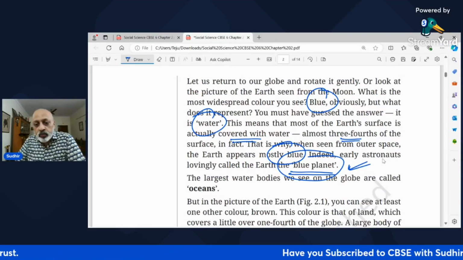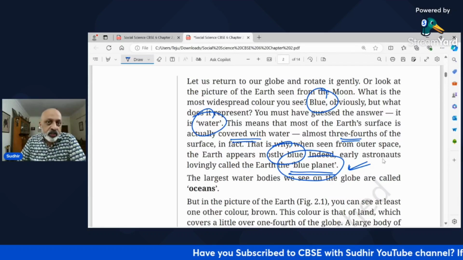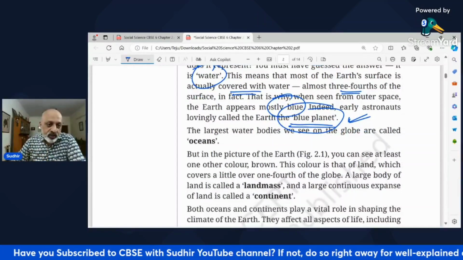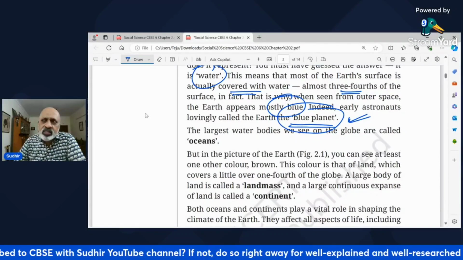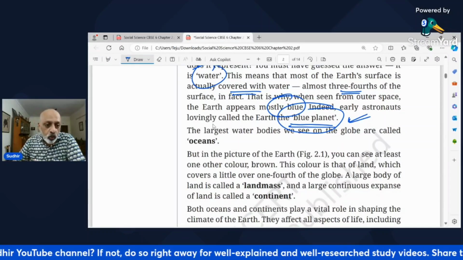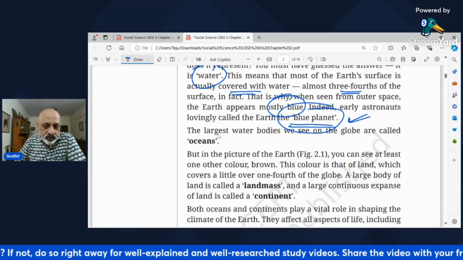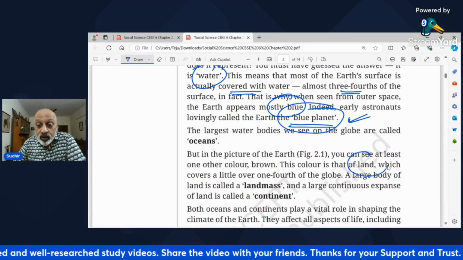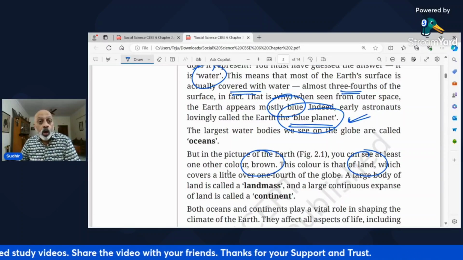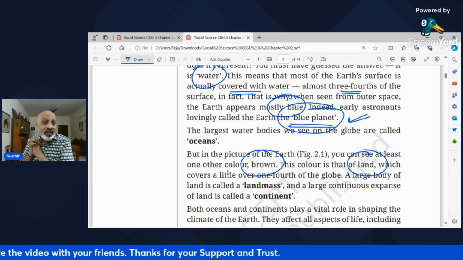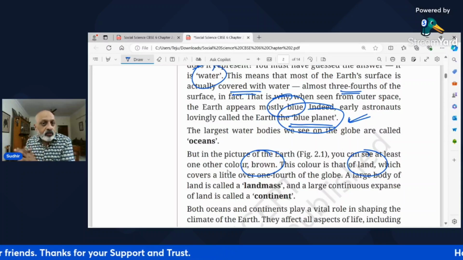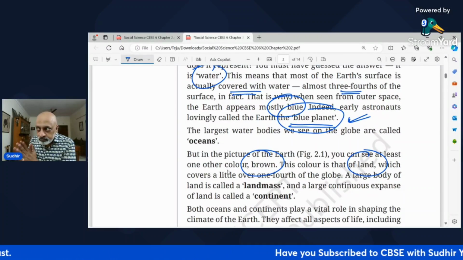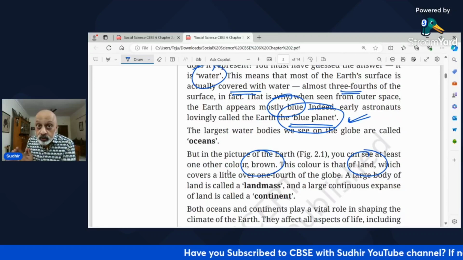So the largest water bodies that we see on the globe are obviously the oceans, यानी कि समुंदर, महासागर जिसको कहते हैं. अगर हिंदी में बोले तो महासागर, समुंदर सी को बोलते हैं, महासागर would be the ocean. But in the picture of the Earth, you can see at least one other color, that is brown. This color is that of land. So brown and blue will be the two colors that you are more likely to see. That covers the remaining 1/4 of the globe. So 75%, 3/4 is water, blue in color.